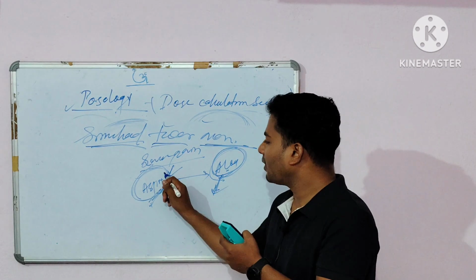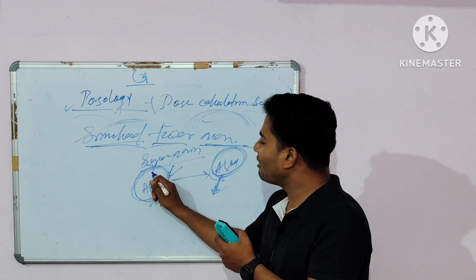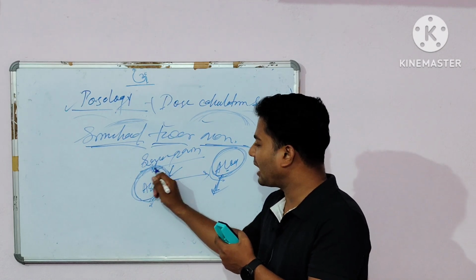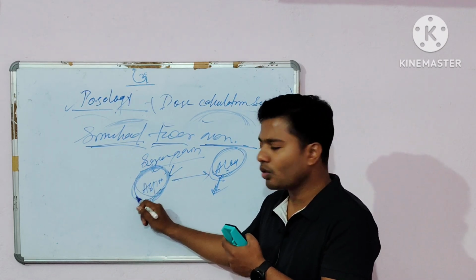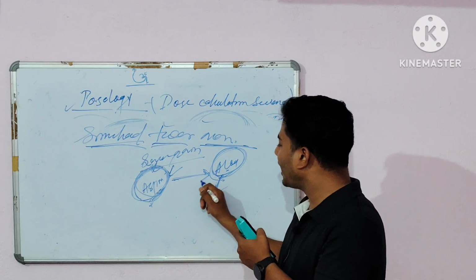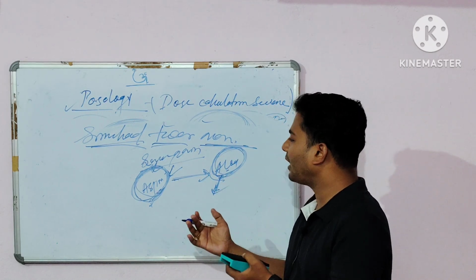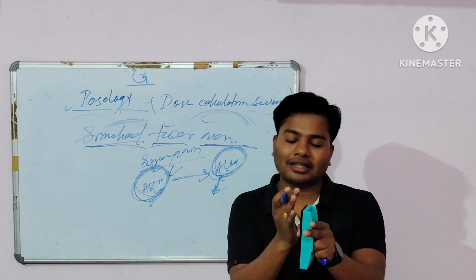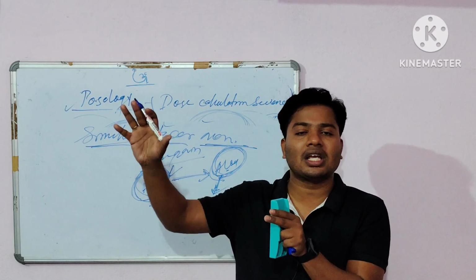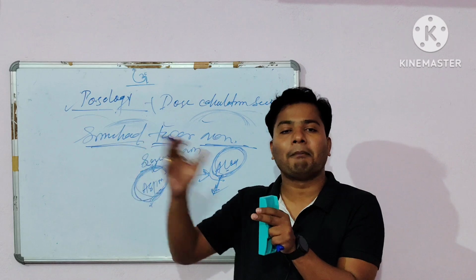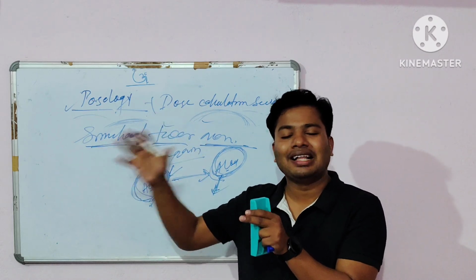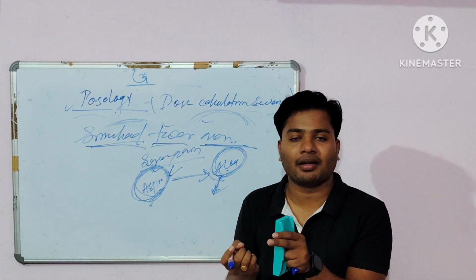To reduce the severity of the pain the person administers the aspirin, and again consumes the alcohol. So what will happen? When the action of a drug is increased or facilitated by the action of another drug, that is known as synergistic effect.